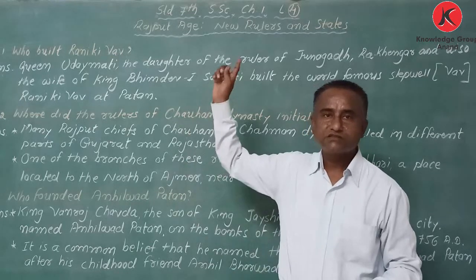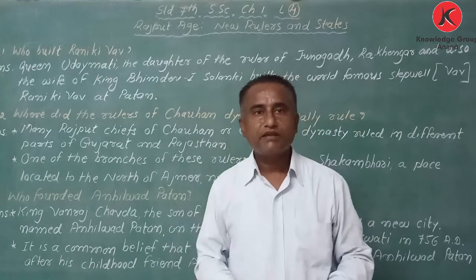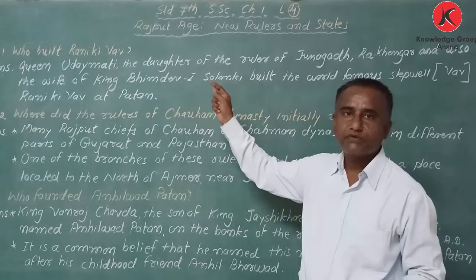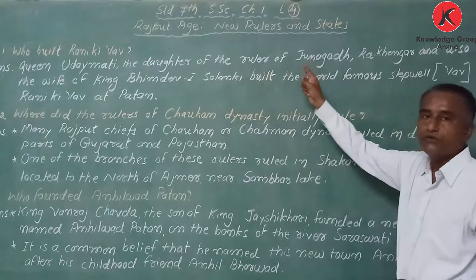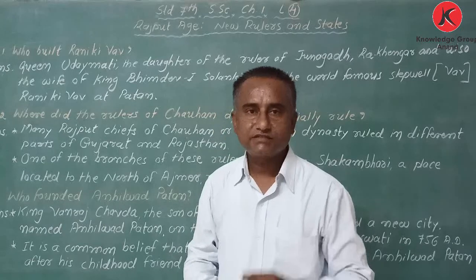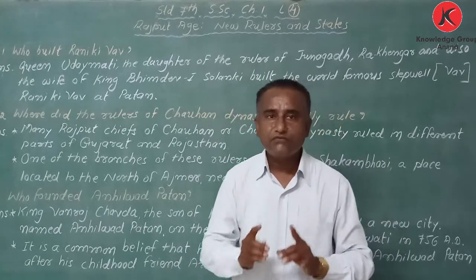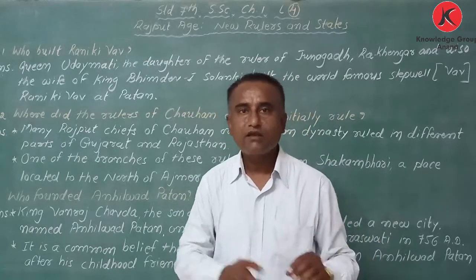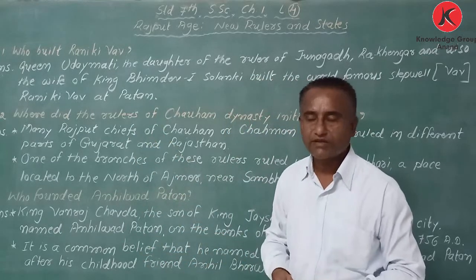Once again, standard 7 SS, chapter 1, and the name of the chapter is Rajput Age: New Rulers and States. My dear student, I have already explained the chapter. If anything is not taught, during the question answer I will surely explain.